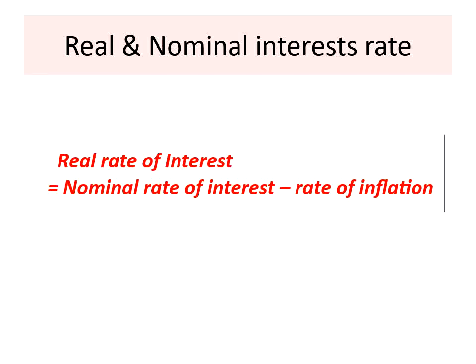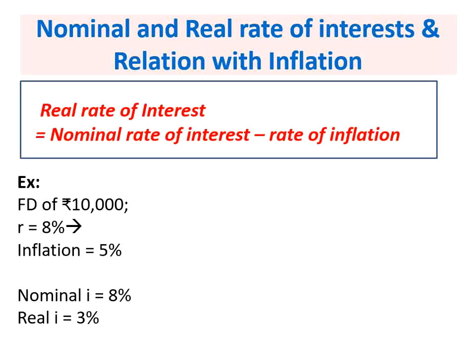So, basically we have seen that real rate of interest is adjusted for inflation, that is real rate of interest is equal to nominal rate of interest minus rate of inflation. For example, if a fixed deposit of rupees 10,000 in the bank is offering the rate of interest of 8%, and let's suppose the inflation during this period of 1 year is 5%, then the nominal rate of interest is what the bank is offering, that is 8%.